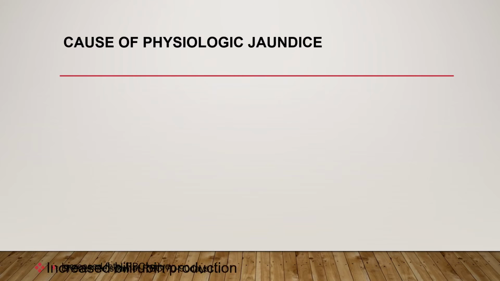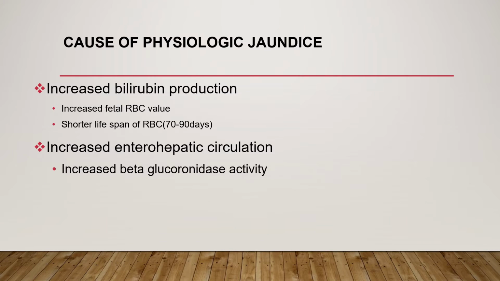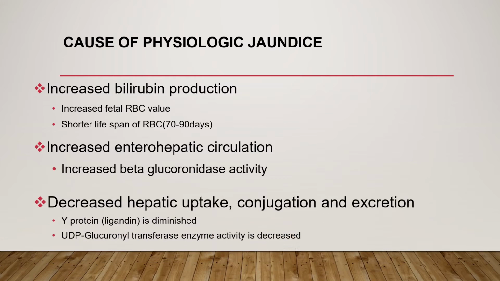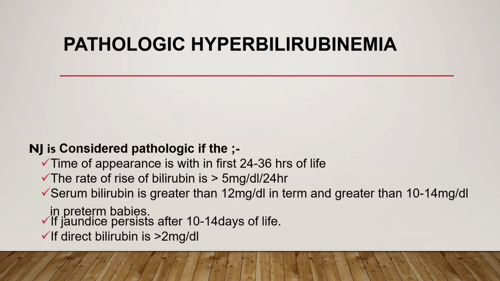Physiologic jaundice is caused by increased bilirubin production because of increased fetal RBC volume and also the shortened lifespan of RBC in neonates, around 70 to 90 days. And also physiologic jaundice is due to increased enterohepatic circulation because of increased beta-glucuronidase activity and decreased intestinal transit time, and decreased hepatic uptake, conjugation, and excretion due to immaturity of the liver and also immaturity of UDP glucuronosyltransferase enzyme activity.